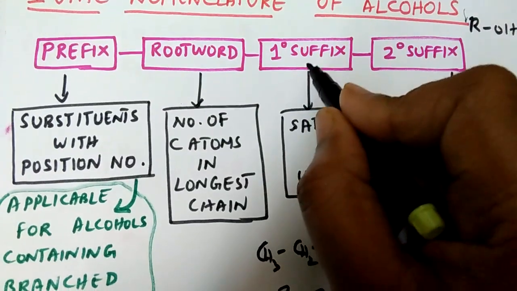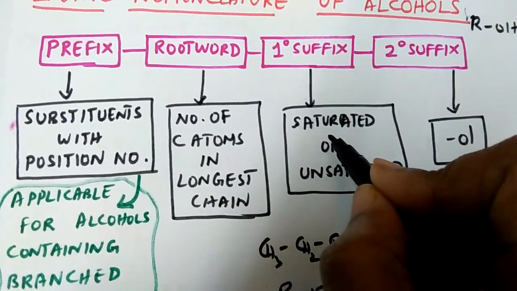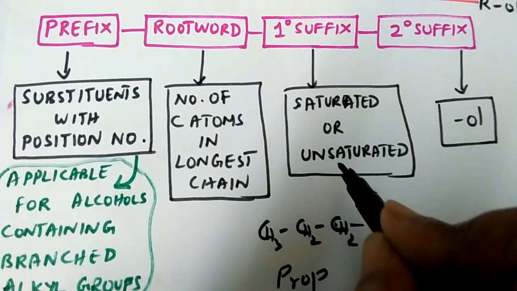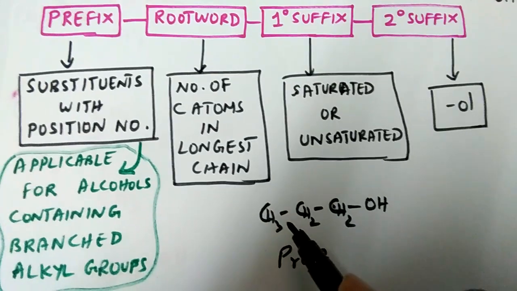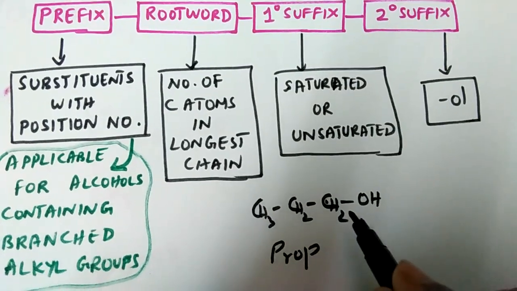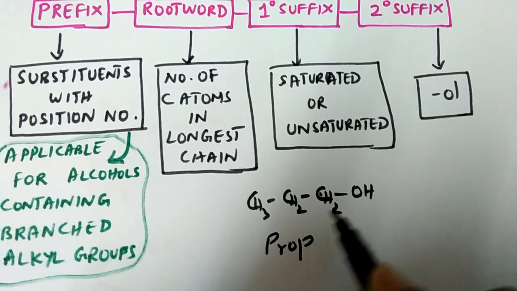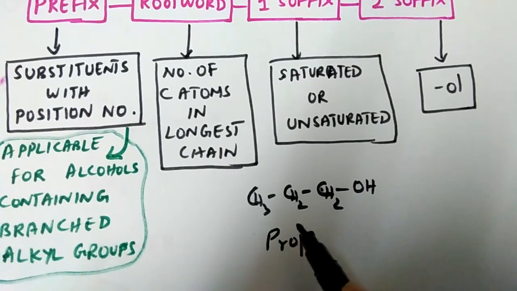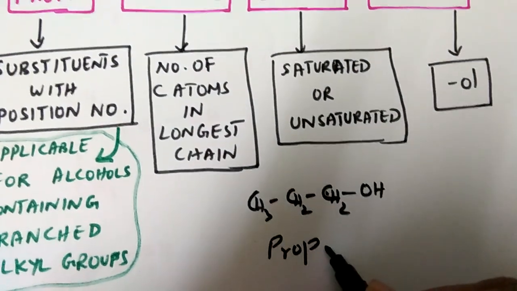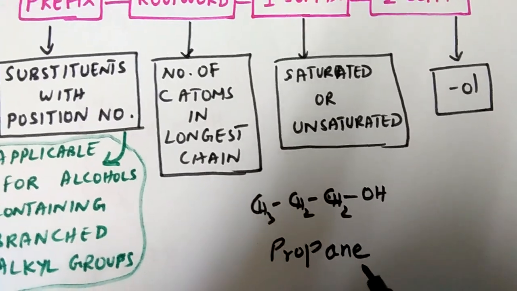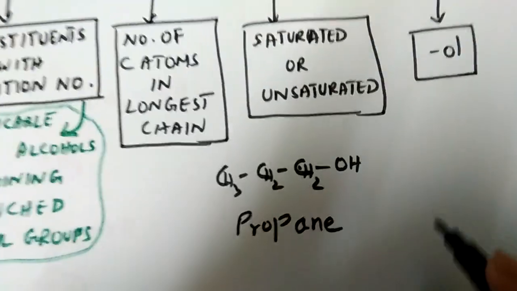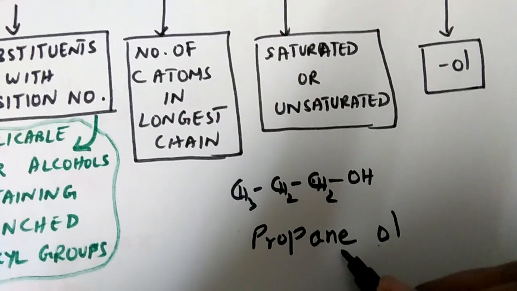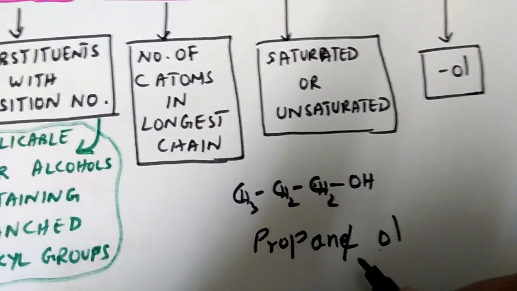And the primary suffix tells us whether the carbon chain or the compound is saturated or unsaturated. That is, whether there is only a single bond between carbon atoms in the carbon chain, or it has a multiple bond, a double or triple bond. Here in this alcohol, it has only a single bond, so the suffix will be ANE. The secondary suffix is OL. Here two vowels are meeting, so the vowel of the primary suffix gets cancelled.